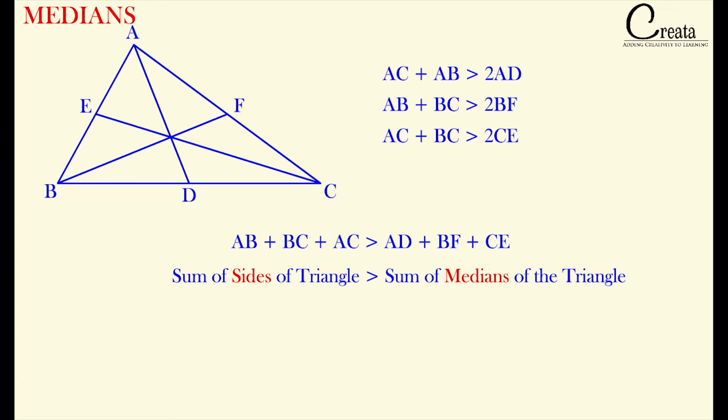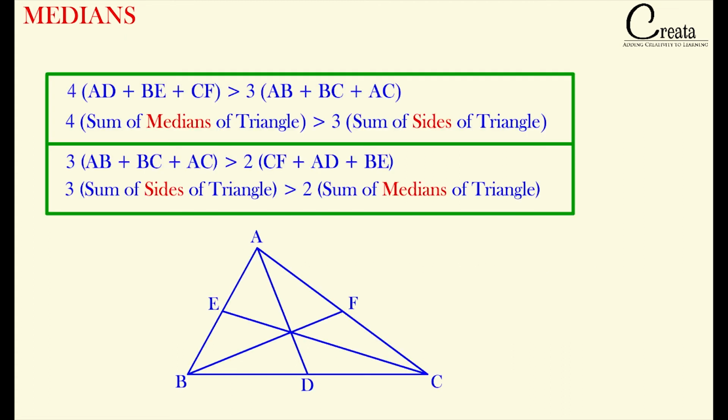Moving further to our next relations, we will study two relations together. These two relations are: 4 times the sum of medians of the triangle is greater than 3 times the sum of the sides of the triangle. The next relation is 3 times the sum of sides of the triangle is greater than 2 times the sum of medians of the triangle. These are two important relations.